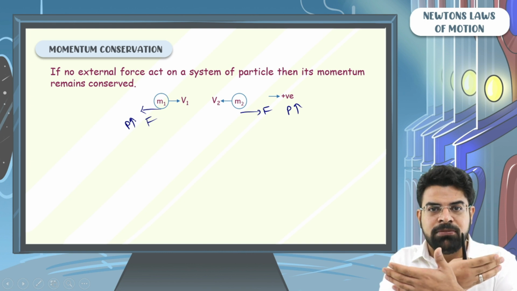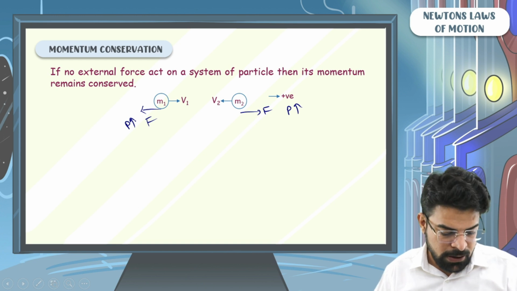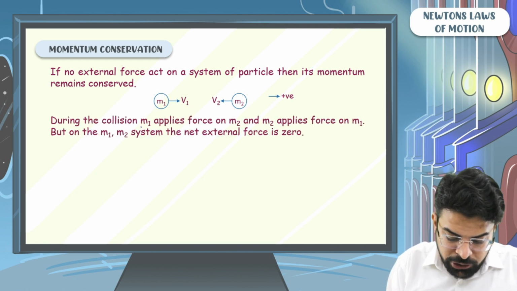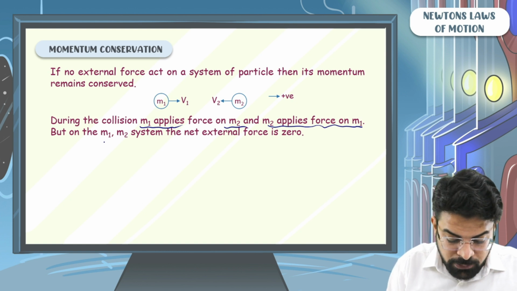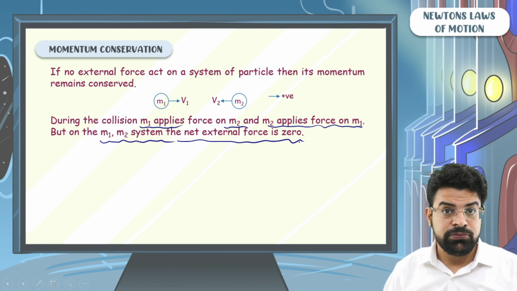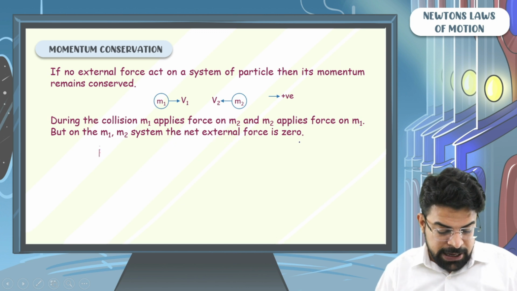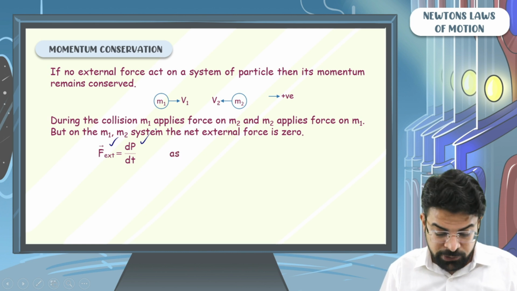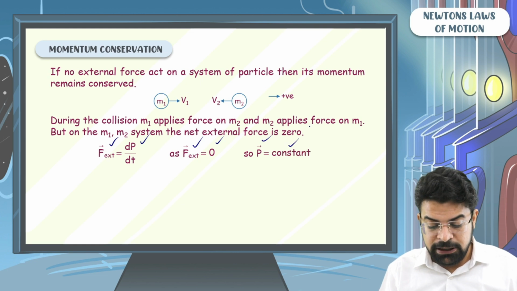The net momentum is 0 because momentum is a vector quantity. So here we will say during the collision m1 applies force on m2 and m2 applies force on m1, but on the m1 m2 system the net external force is 0. As we know, the net external force equals the rate of change of momentum with respect to time, and the net external force is 0, so we can say that the momentum has to be constant.